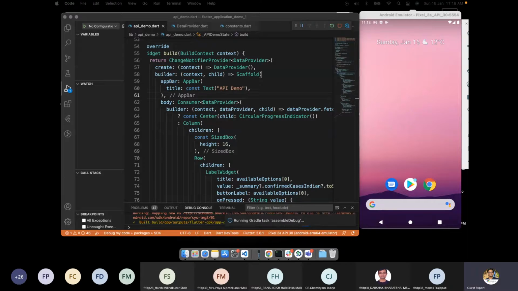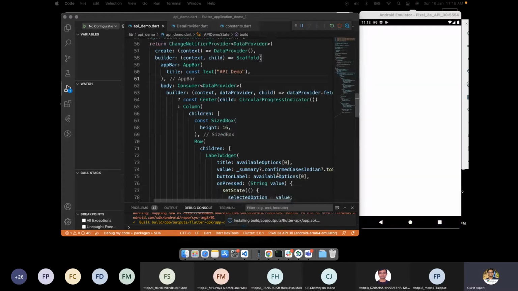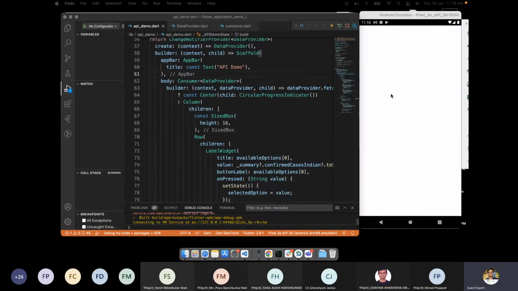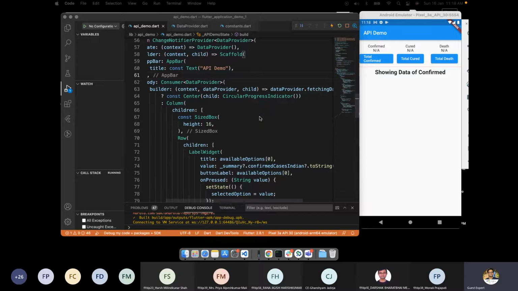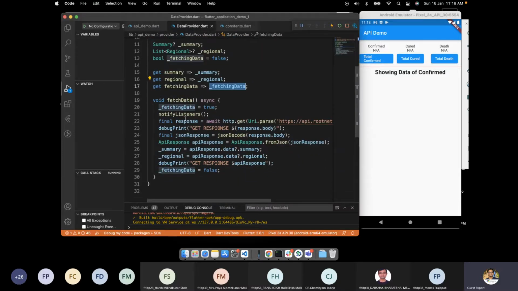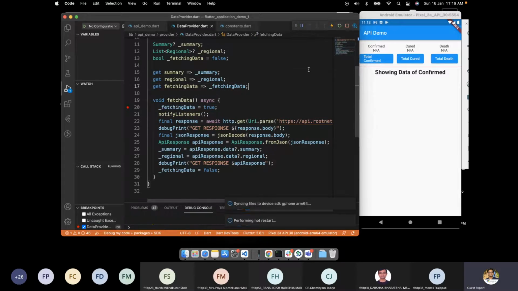That we will do, but first the loader should run. Right now we are not getting a loader itself. We will go through it one by one. The first thing is we want to access this fetching data. So let's see whether this method is getting called or not. Oh, I see. We are not calling the fetch data method at all, and that's the actual problem.